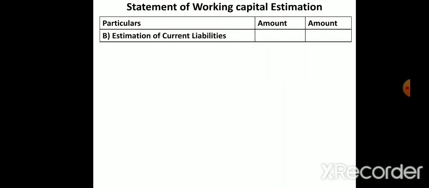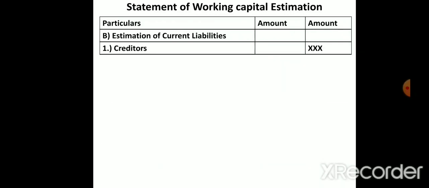So A is the estimation of current assets, B is the estimation of current liabilities. This is only one statement; I have split it into one slide for current assets and one slide for current liabilities. Under this we have creditors. Creditors means we have to give money to them. On what basis do we calculate? On raw material, because creditors are suppliers.